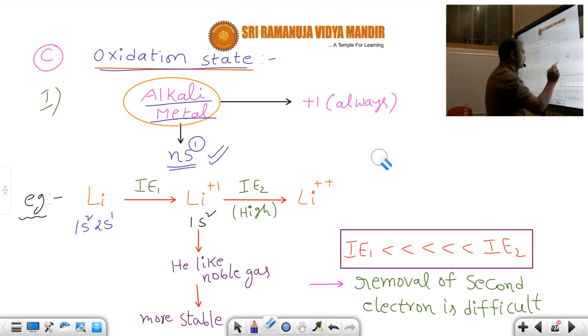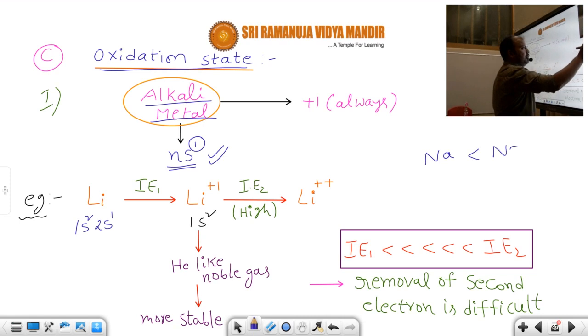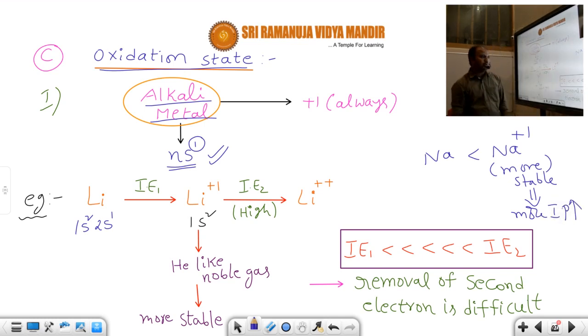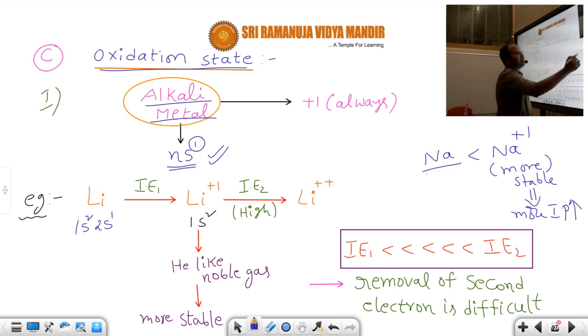Are you clear so far, students? Sodium and sodium plus 1 are there. Which is more stable? Yes, sodium plus 1 is more stable. That's why, as stability increases, ionization potential or ionization energy increases. So sodium plus 1 is more stable and has more ionization potential than the parent sodium atom.